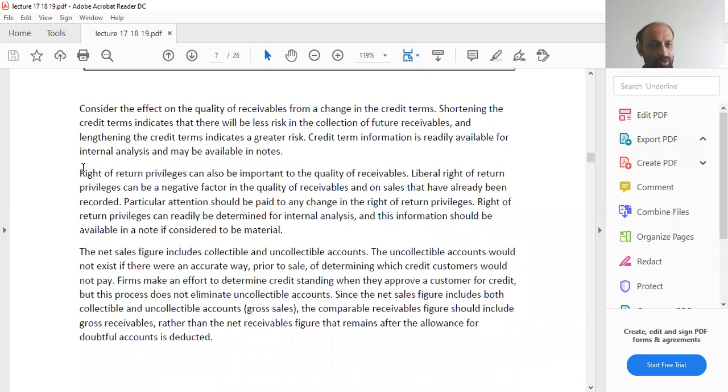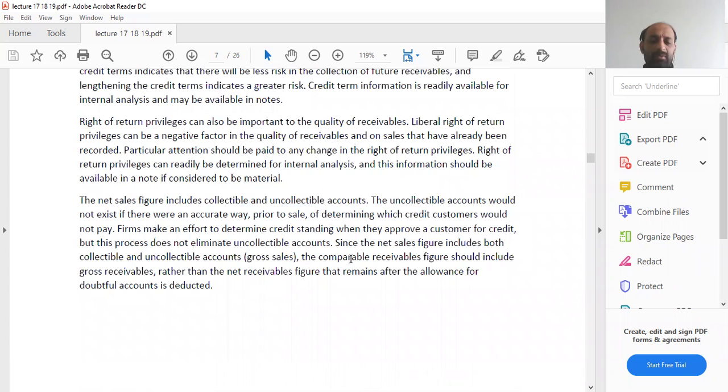Right of privilege, you also have to take care of the right of return privilege. Okay, how much right does the customer have to return the product? So that you have to keep in mind as well. Then the net sales figure includes collectible and uncollectible accounts. Why? Because we cannot say with accuracy how much amount will be uncollectible. So the net sales figure includes both the amounts.